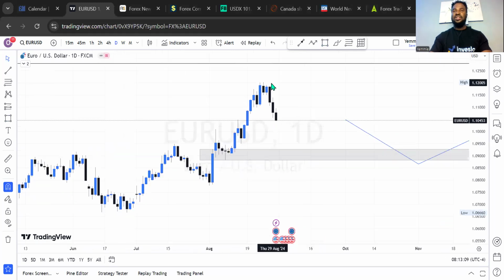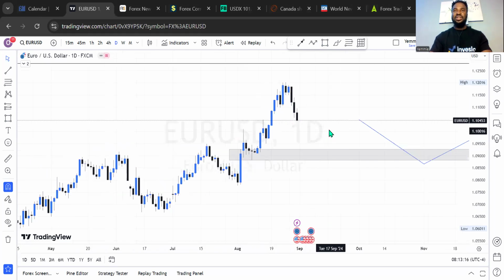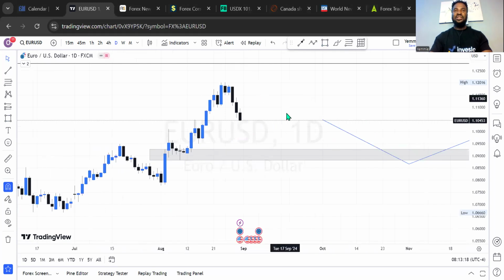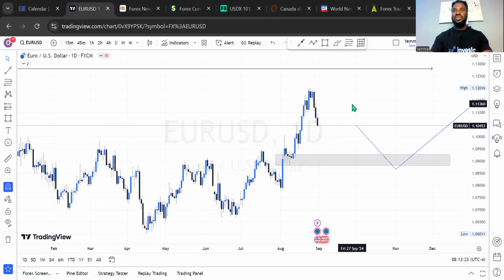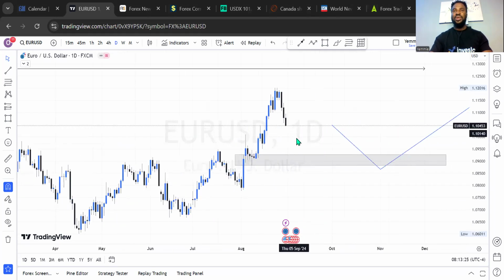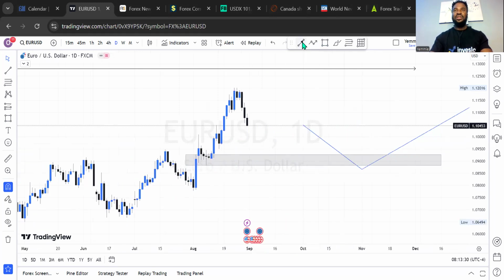Okay, what we can see here is that for the past three consecutive days, Wednesday, Thursday, Friday, it was a bearish candle. It was a bearish movement for the market on the daily outlook. And when you look at this technically, what we can see on the chart right here is that the market is creating a significant bearish momentum into a particular price range, where it is also possible for us to see a little bit of buy in this movement. We can experience a little bit of buy on the Euro US dollar, which may not be much.